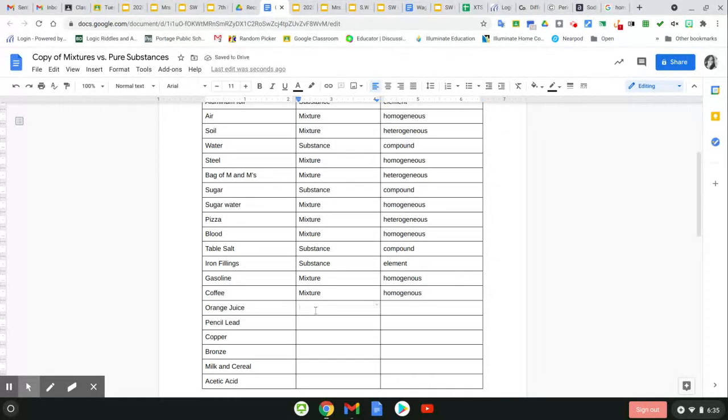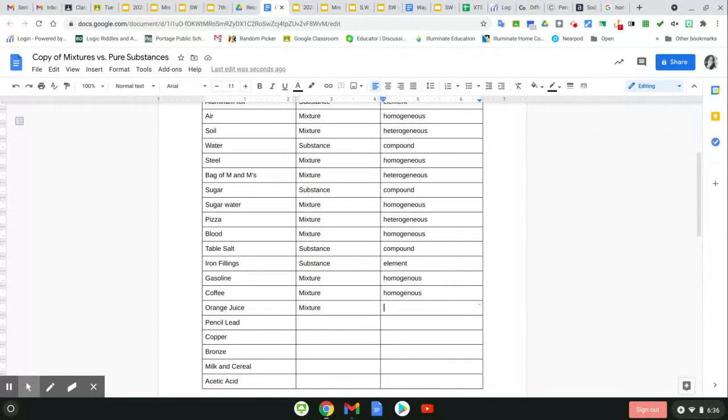Orange juice, that is a mixture. Even pure orange juice, coming straight from an orange, is still a mixture because you've got the pieces of the orange, the sugar part, a lot of water, and acetic acid. So you've got different things that make up oranges.